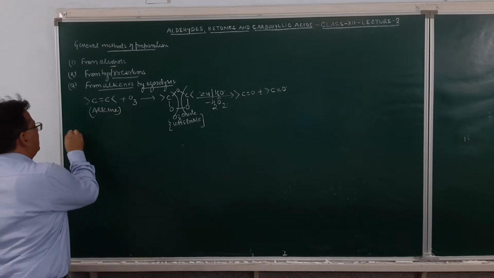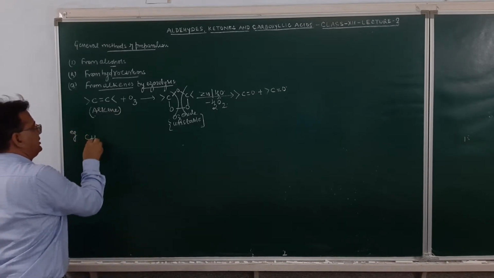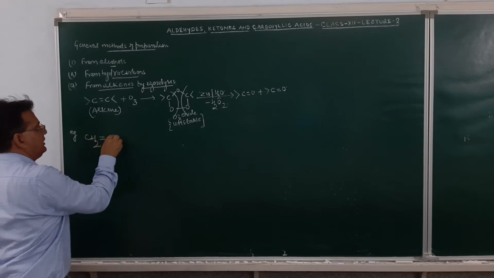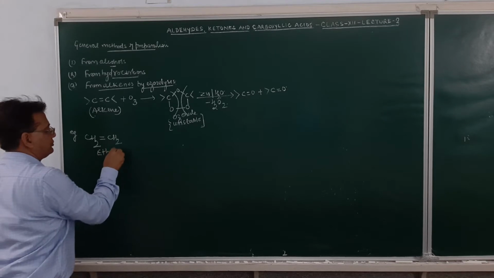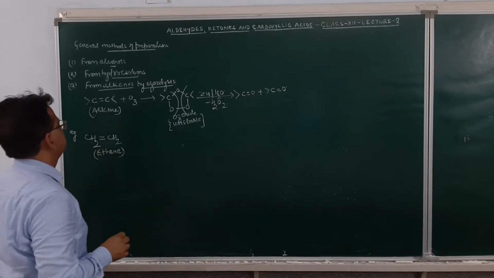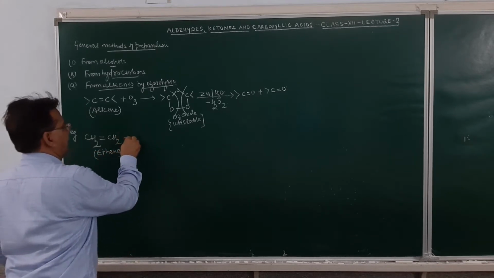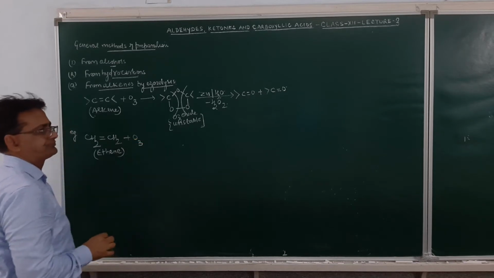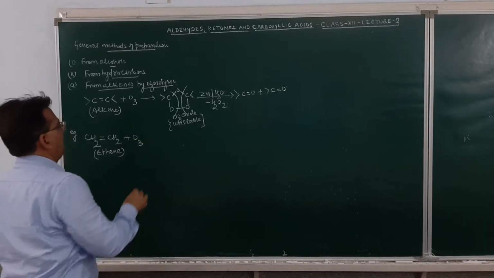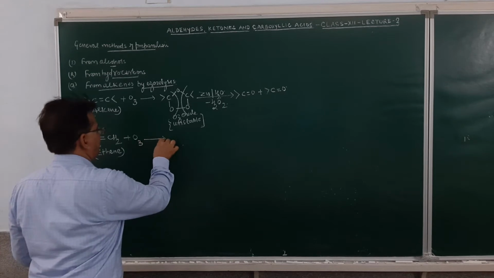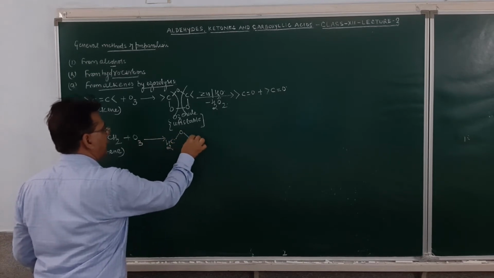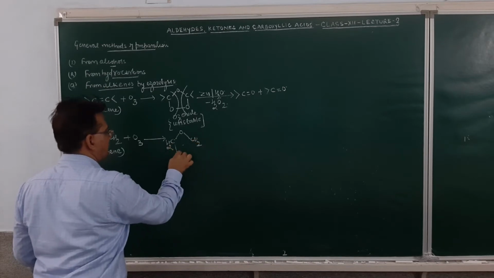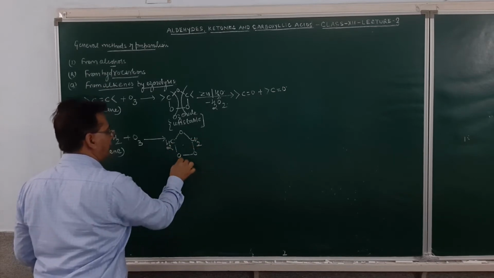As for example, if you take an ethene molecule, ethene will be CH2=CH2. Ethene, when it reacts with ozone, will result in the formation of ozonide.